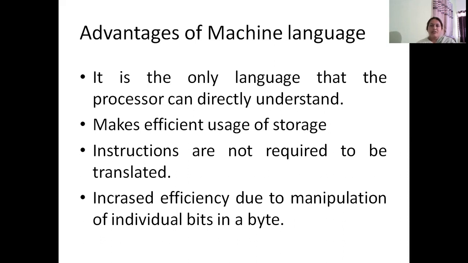And the third advantage is if you write instructions in machine language, you don't require a translation for them before execution on the computer. So you can directly execute them on the computer. The machine language has an increased efficiency of program execution because it manipulates individual data bits and bytes. So, since the computer circuits are equipped to execute machine codes directly, the efficiency with which the machine language program can execute is also very good.